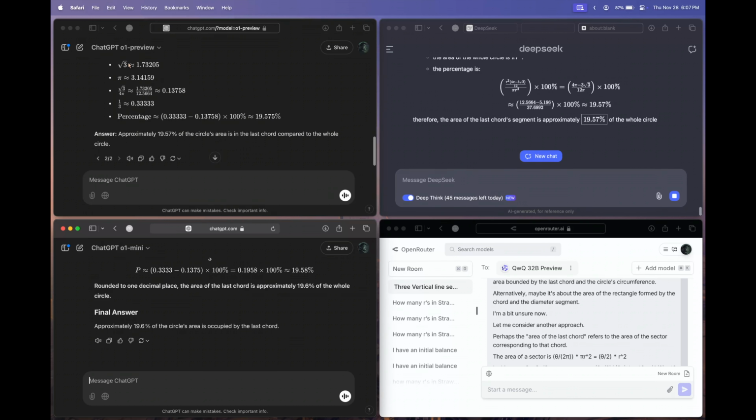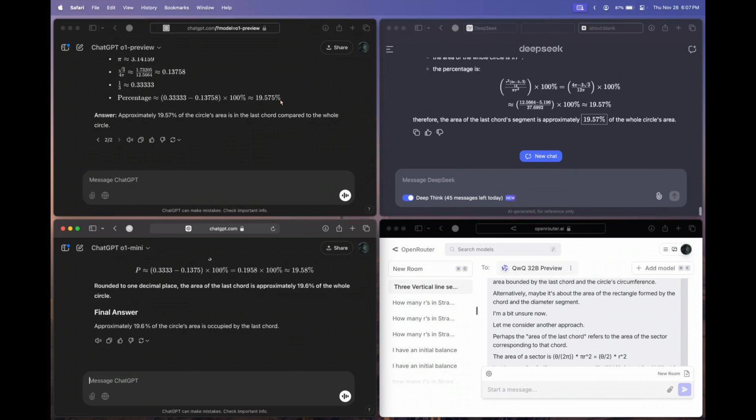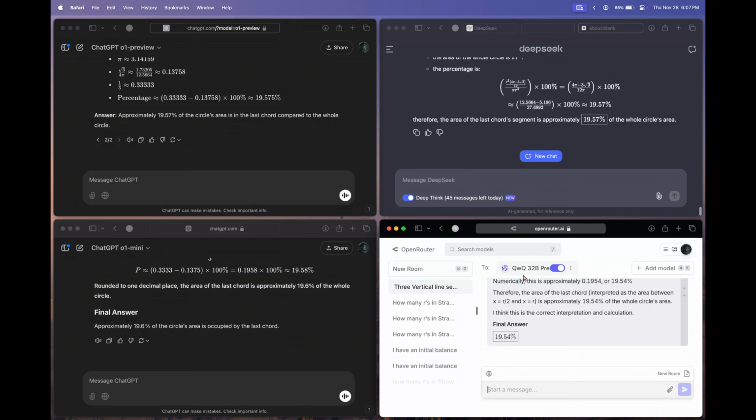Nevertheless, we have an answer from O1 preview and it is 19.575. We get the same answer from the DeepSeek model as well, that is 19.57. And Qwen, I think it is out of its output tokens. So let's hit continue and wait for it. Yeah, it got 19.54, pretty close, but I think it's a wrong answer compared to these answers, which are absolutely spot on. So again, this Qwen model gets this wrong. Let's move on to the next question.